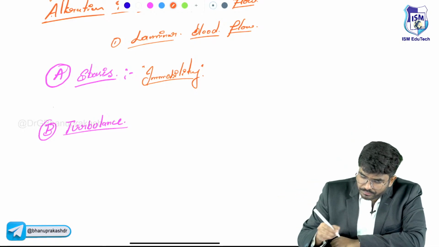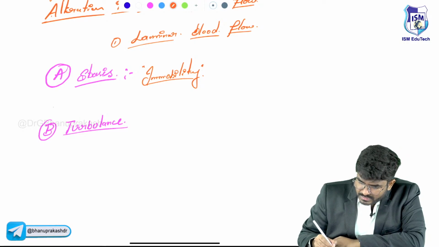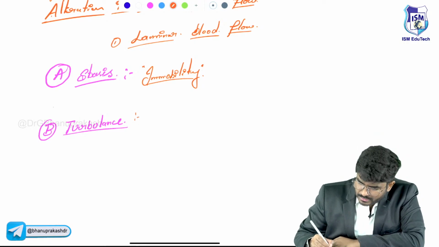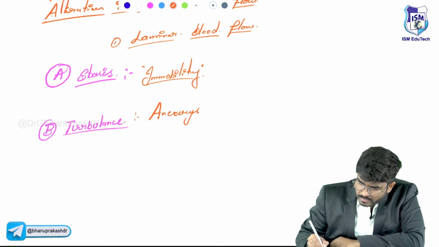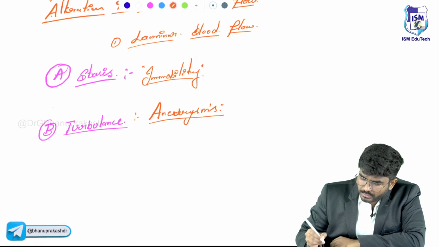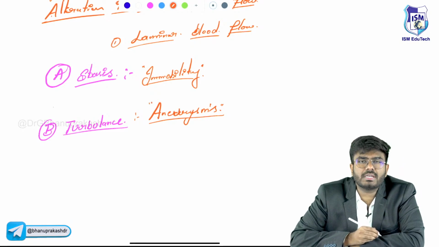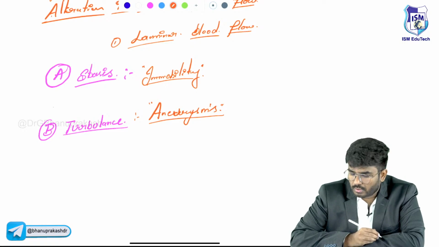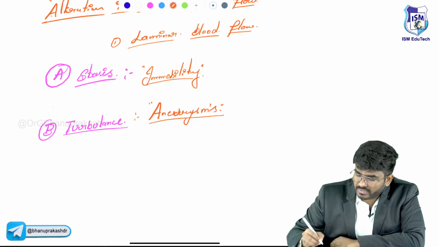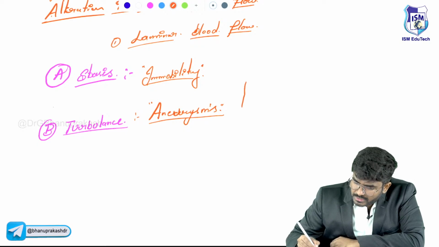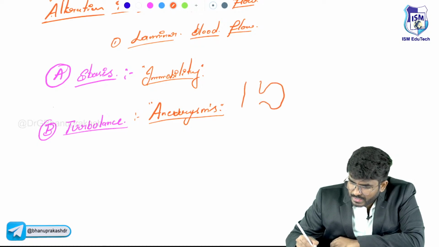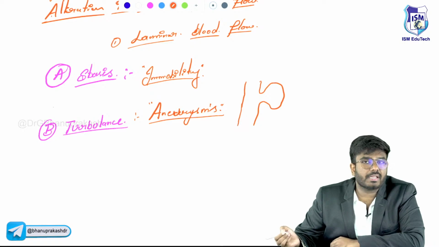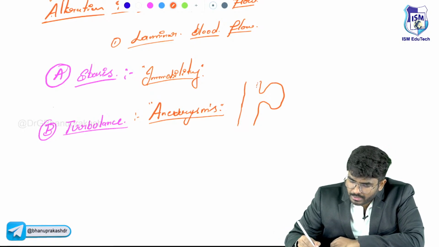So immobility. Next, what else? The patient is having aneurysms. So what are these aneurysms? Aneurysms are pathological dilatations of a blood vessel, permanent pathological dilations. For example, imagine this is a blood vessel which is having an aneurysm, a berry aneurysm, a saccular aneurysm. Blood is coming like this. Now it is going here.